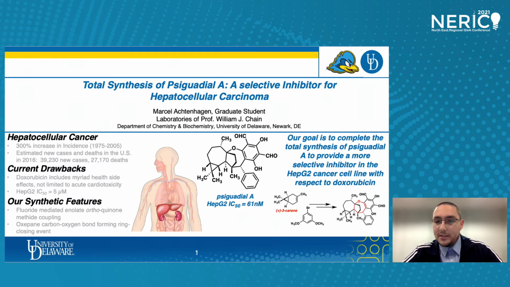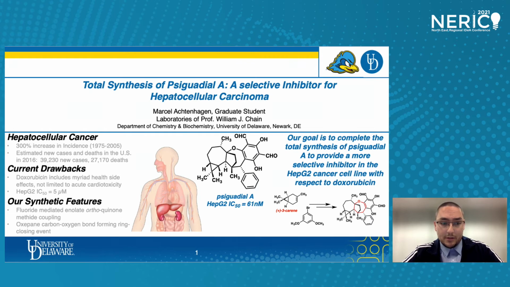So our goal with this project is to complete the total synthesis of Sigidal-A and to also provide a more selective inhibitor in the HepG2 cancer cell line with respect to doxorubicin. The current drawbacks of doxorubicin include myriad health side effects, which are not limited to acute cardiotoxicity. So that's something we need to address.